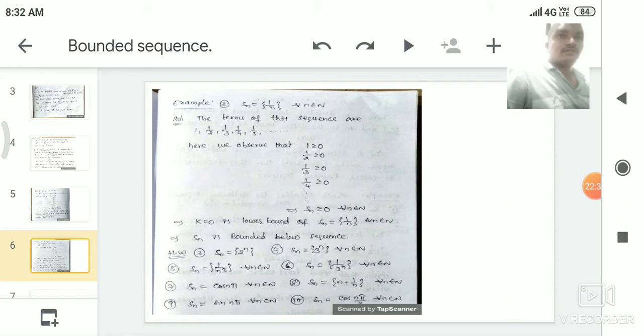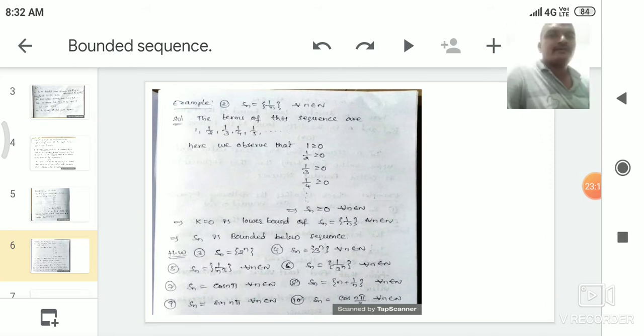So the last value must be greater than 0. Any value we give for the last term of this sequence, for example 1 by 2 crores, is always greater than 0. 1 by 10 crores is always greater than 0 if we go for the last value. So clearly we observe that the last value of the sequence is either 0 or greater than 0. 1 by something is always greater than 0.